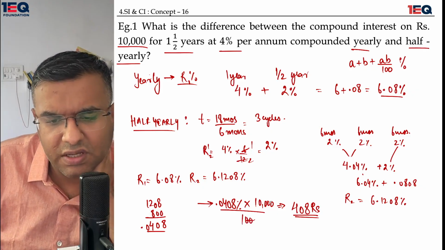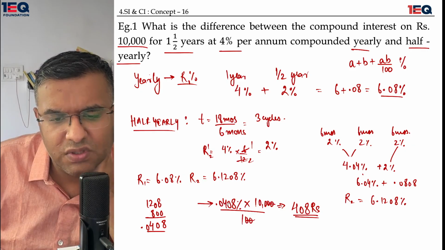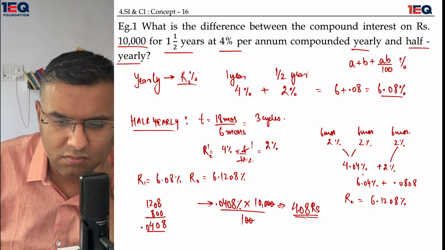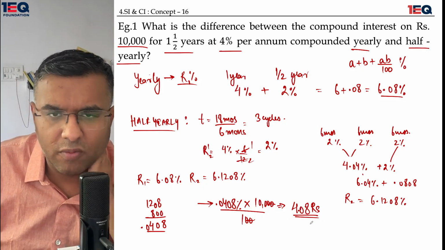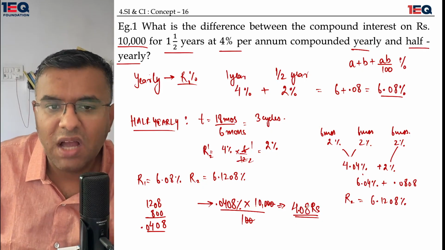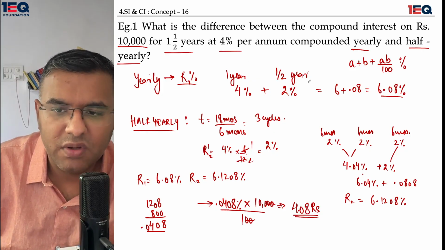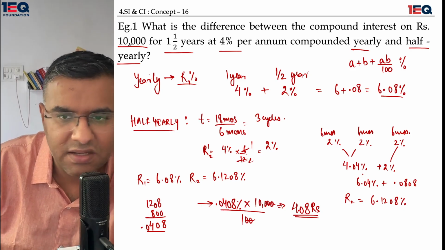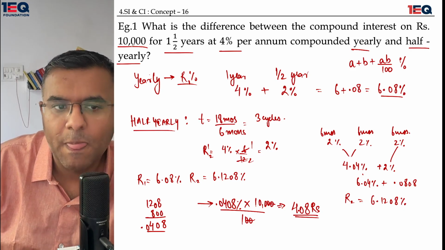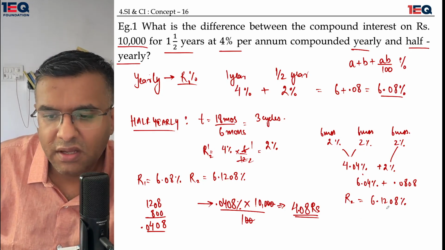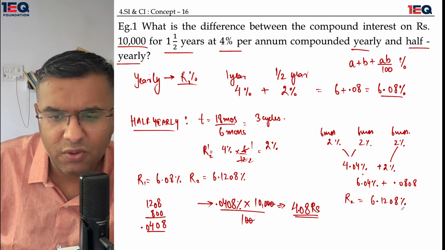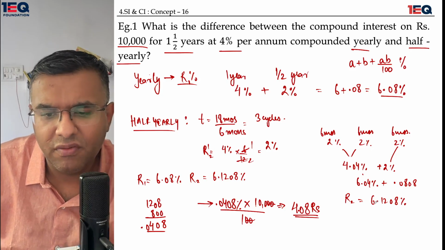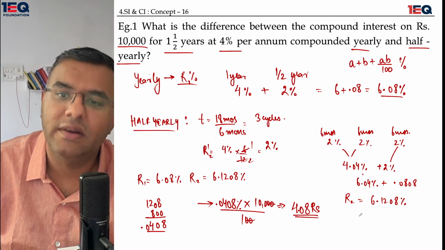So 2 zeros against 2 zeros would go. Only 2 zeros would shift. So this is going to be 4.08 rupees. I'm sorry, this is going to be 4.08 rupees. Because how did I come to that solution? If I'm talking about a simple 6%, the 6% is going to be 600 rupees. And on the other way, this 6.128% is also going to be 612 something. So there's hardly a gap of 4 rupees, not 400 rupees.